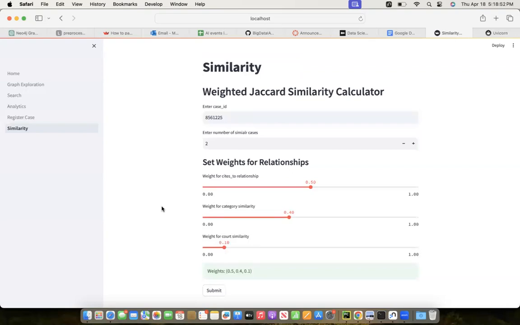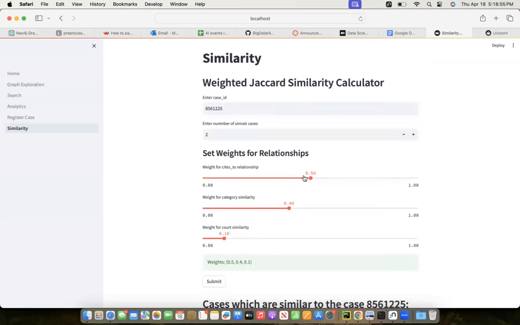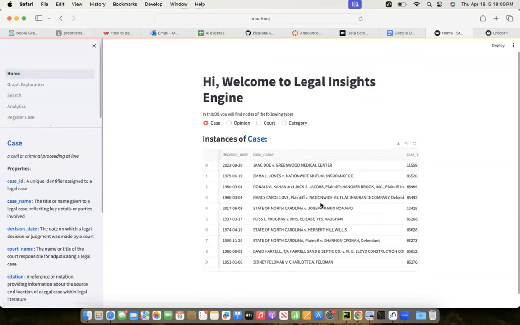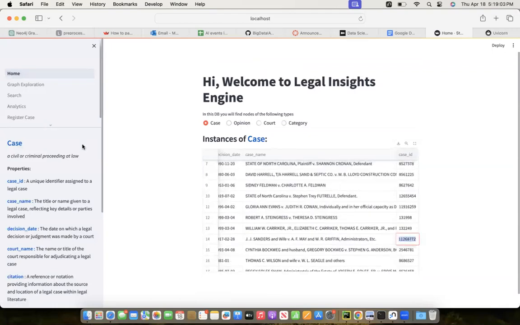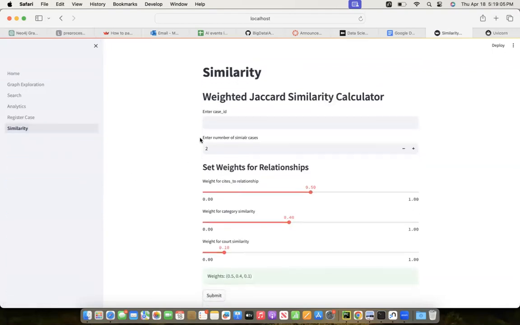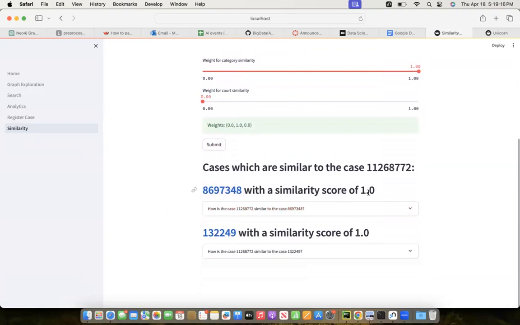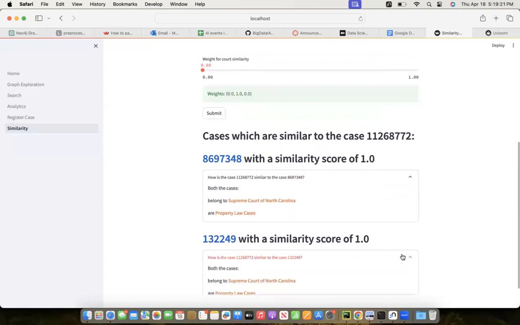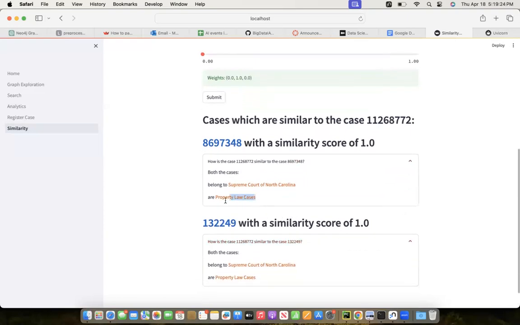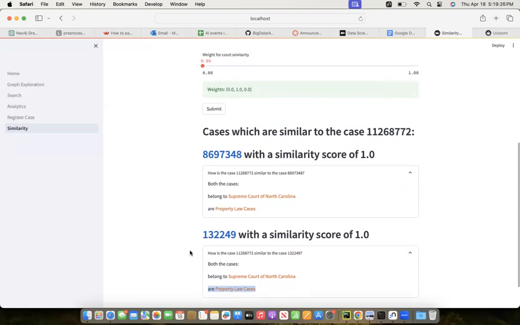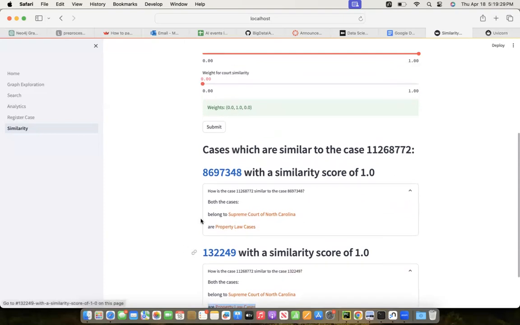Say if a user wants to see the similar cases based only on category, he wants to see which two cases belong to the same category. Maybe we'll have weight 1 for category, and the rest of the weights we can make 0. And then let's click on submit. We can see that the similarity score is 1, and also we can understand how they both belong to property law cases. So this is similarity.